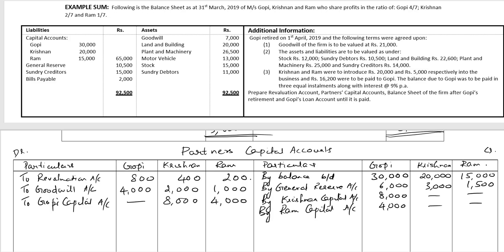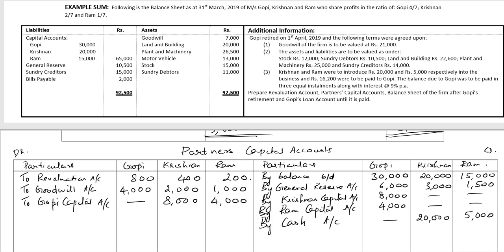Final point, third point, Krishnan and Ram were to introduce rupees 20,000 and rupees 5,000 respectively into the business. So both of them are bringing in cash into the business. So by cash account, Krishnan is introducing 20,000 rupees and Ram introduces 5,000 rupees.